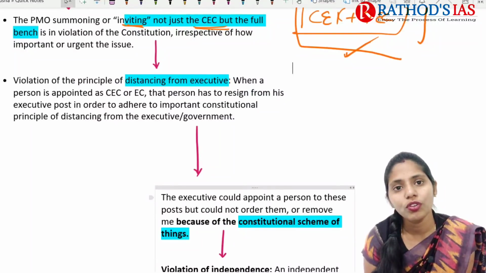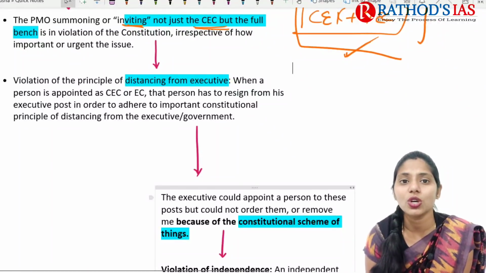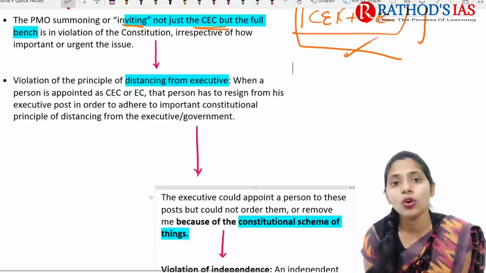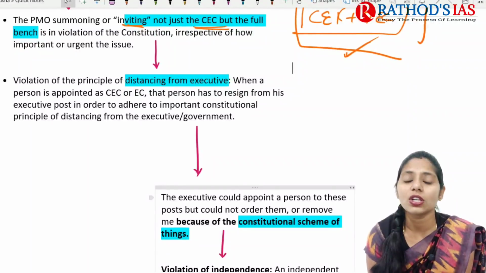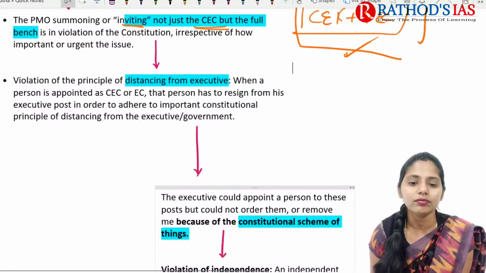Here the executive should have less influence on the Election Commission of India. But election commissioners going to informal meetings of the Prime Minister's Office raises the question whether we are going to have free and fair elections or not.